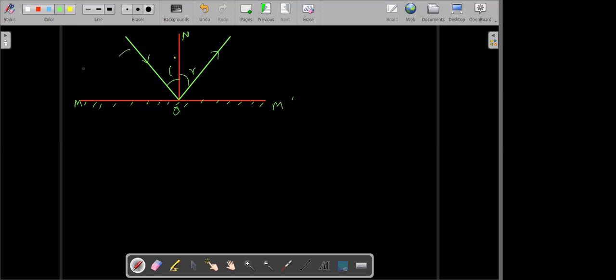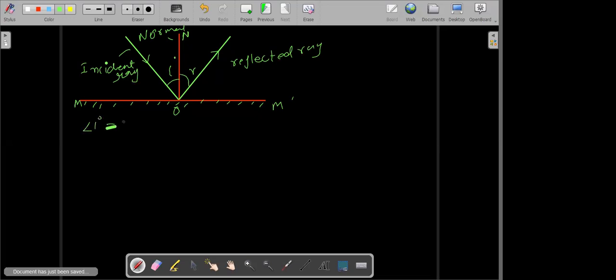So this is our incident ray. This one is a reflected ray. This ON is the normal. So the angle of incidence, angle I, is equal to angle R.